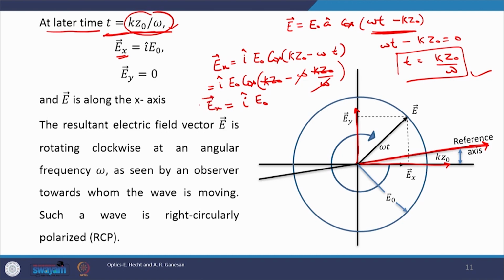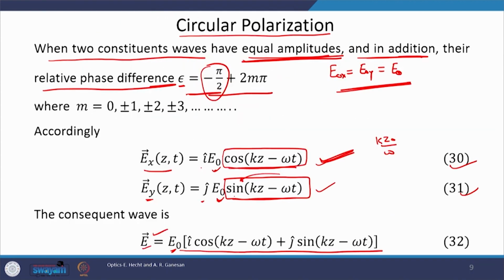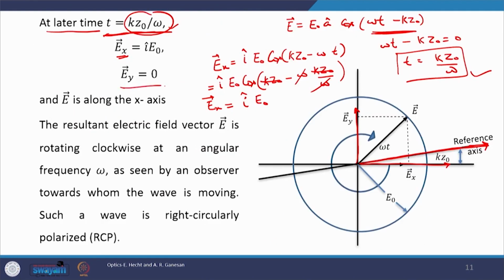Similarly, we can calculate Ey. If the phase is 0, then the sine which is sitting here, the sine of 0, would be equal to 0, and therefore Ey would be equal to 0. Initially the wave was along the reference axis direction, and at a later time the x component has some finite positive value and the y component has 0 value.